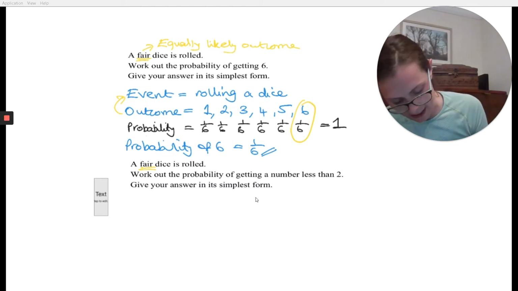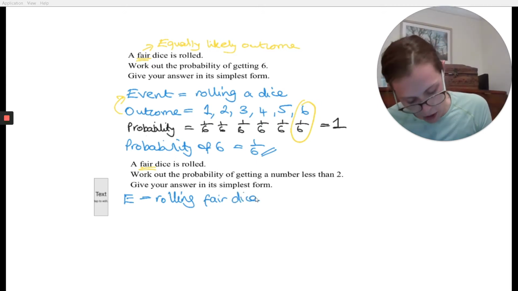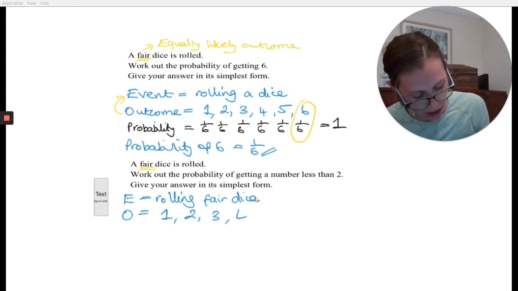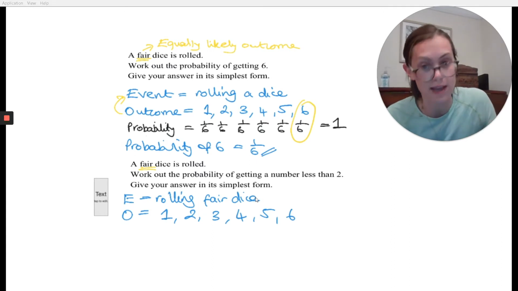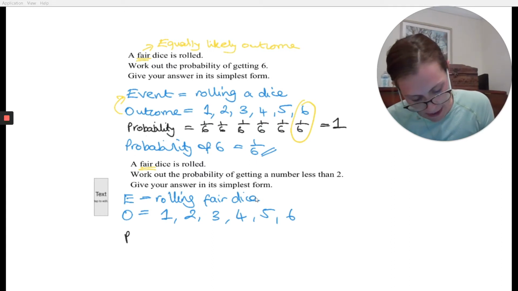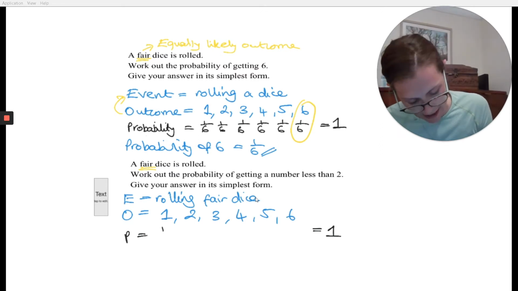So we set out exactly the same again. You could just write E here if you wanted, the event. Well, we are still rolling a dice, and if you wanted to, you could write rolling a fair dice to remind you. What are your possible outcomes then? Well, I could get a 1, a 2, a 3, a 4, a 5, or a 6. And again, because it's fair, they're equally likely. So all my probabilities are going to equal 1, and they are spread nice and equally: a 6th, a 6th, a 6th, a 6th, a 6th, and a 6th.